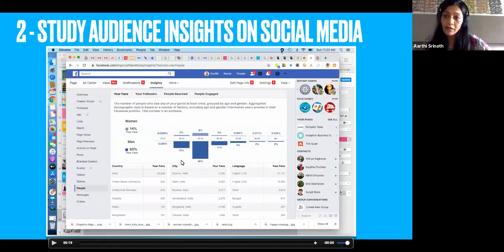So this is, again, very useful information to know the kind of age group that is engaging with your brand, the gender split, the locations they come from. And if you go, there is a different setting where you will also see the kind of interest they have. So again, this is a very useful resource to go and find information about your audience.